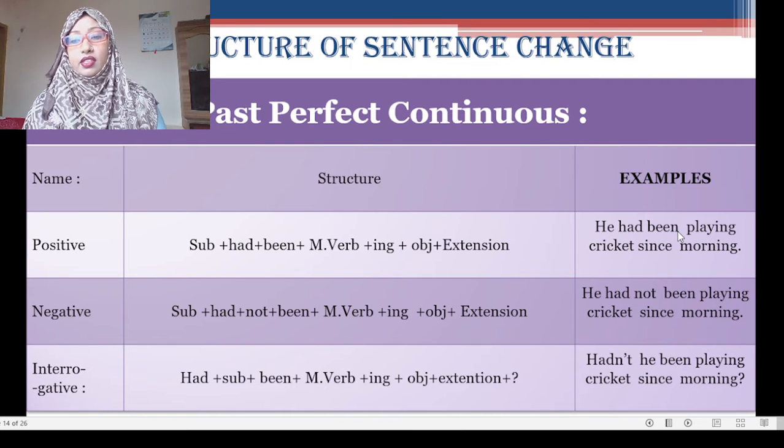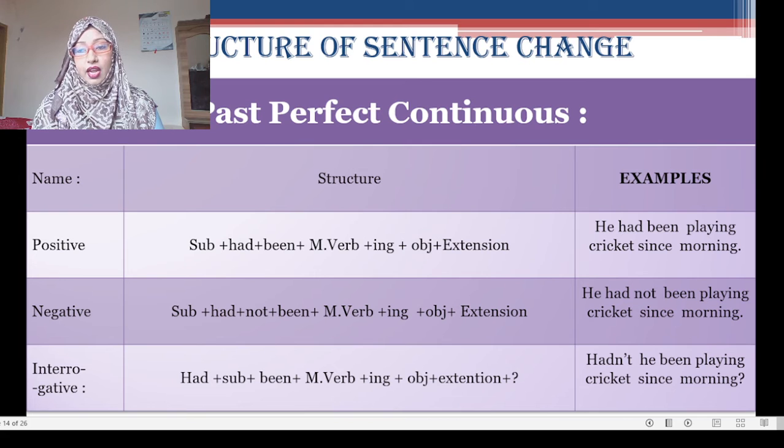He had been playing cricket since morning. If the time is definite, then you'll have to use since. Since morning. He had not been playing cricket since morning. Hadn't he been playing cricket since morning?